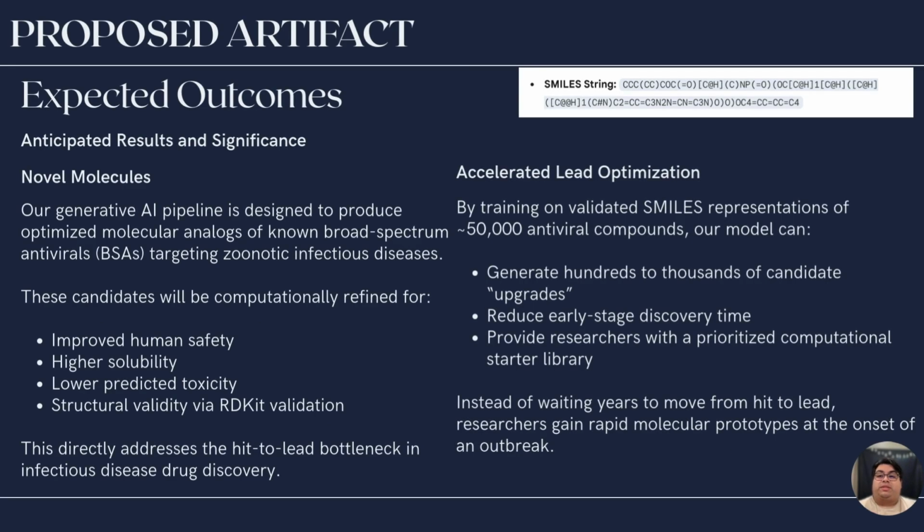What we expect from this project is not just theoretical model output, but actionable molecular candidates that directly address the lead optimization bottleneck in zoonotic infectious disease drug development. Our generative pipeline is trained on known broad-spectrum antivirals represented as SMILES strings. By learning structural patterns from validated compounds, the model can generate optimized analogs, predicted to be more soluble, less toxic, and chemically valid. The key impact is speed. Instead of taking years to refine a promising hit into a lead candidate, our system can generate hundreds or even thousands of computationally scored molecular upgrades.